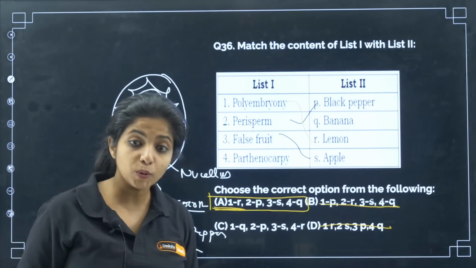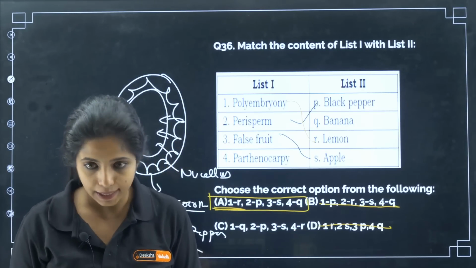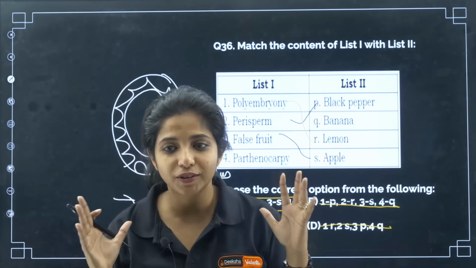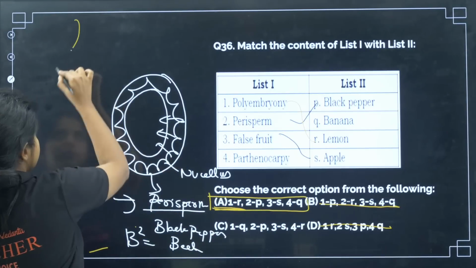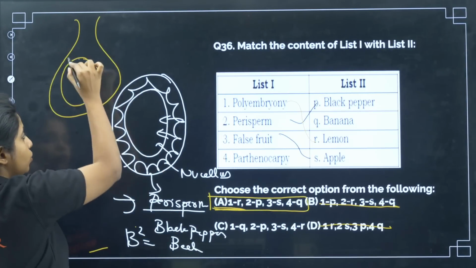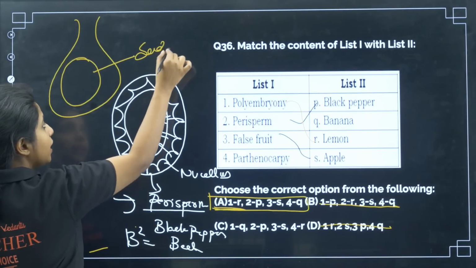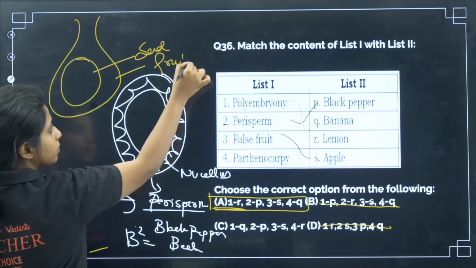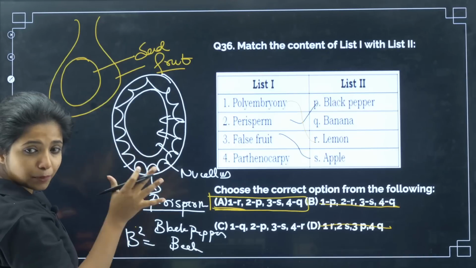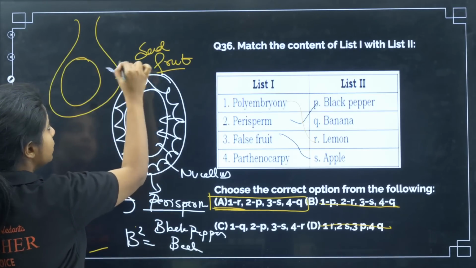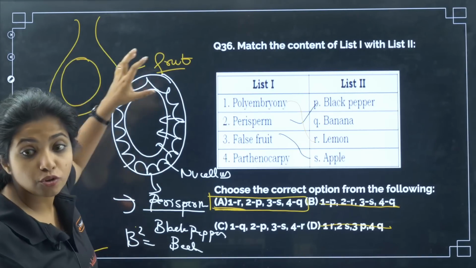And what are we left with? Parthenocarpy. What do you mean by parthenocarpy? Parthenocarpy is basically when you are making fruits without fertilization. So as I told you, this is the ovary. Inside that you have the ovule. Ovule, when it undergoes fertilization, becomes the seed, and ovary will become the fruit. But suppose fertilization has not happened, still there is formation of fruit.